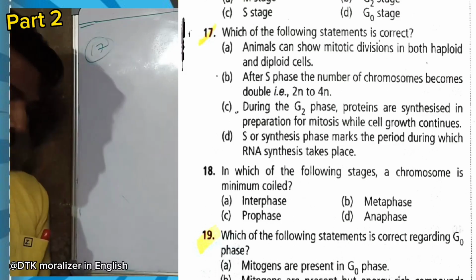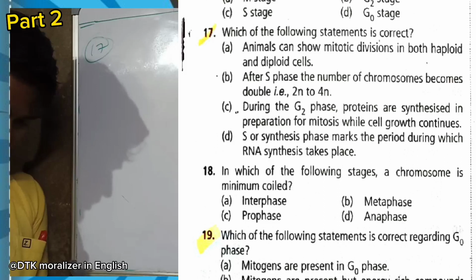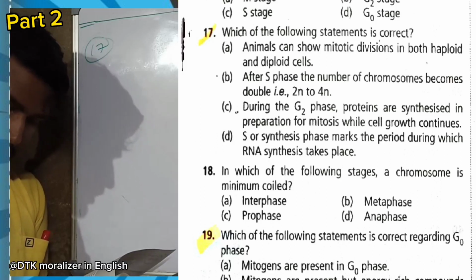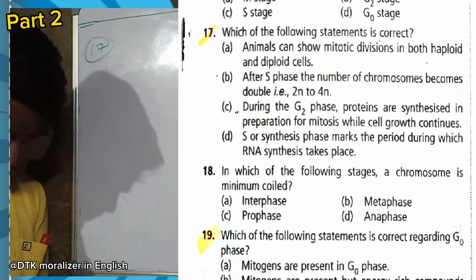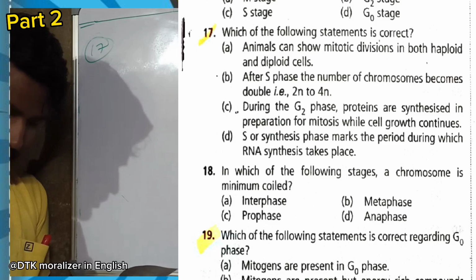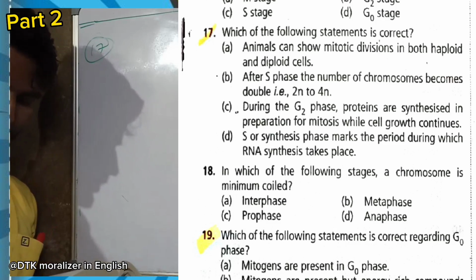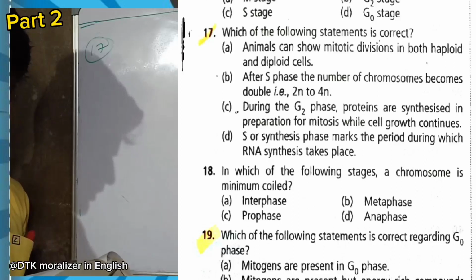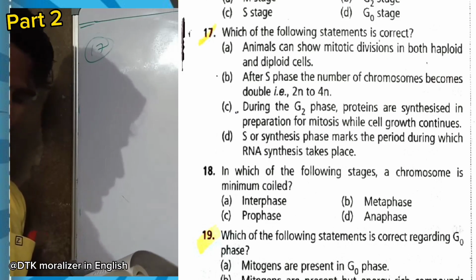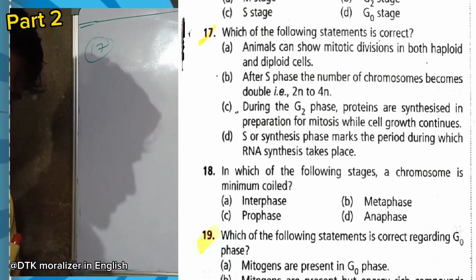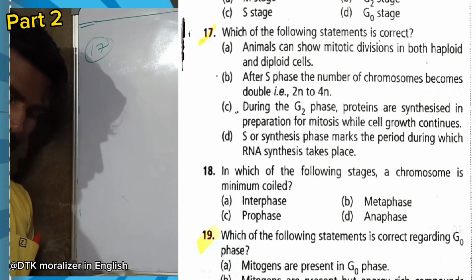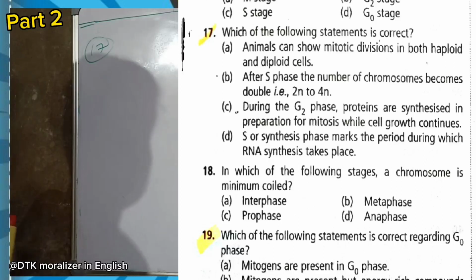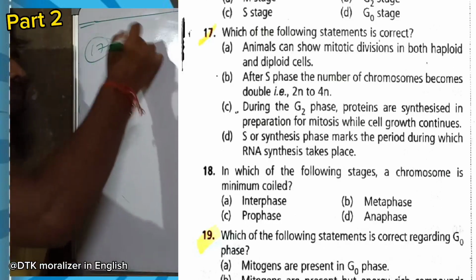Question number 17. Which of the following statements is correct? Animals can show mitotic divisions in both haploid and diploid cells. After S phase, the number of chromosomes becomes double, 2n to 4n. Chromosomes do not double. During the G2 phase, proteins are synthesized in preparation for mitosis while cell growth continues. S phase, the synthesis phase, marks the period during which RNA synthesis takes place. Is mitotic division in both haploid and diploid cells? No. Option C here is right, because during the G2 phase, proteins are synthesized so that cell division occurs properly.